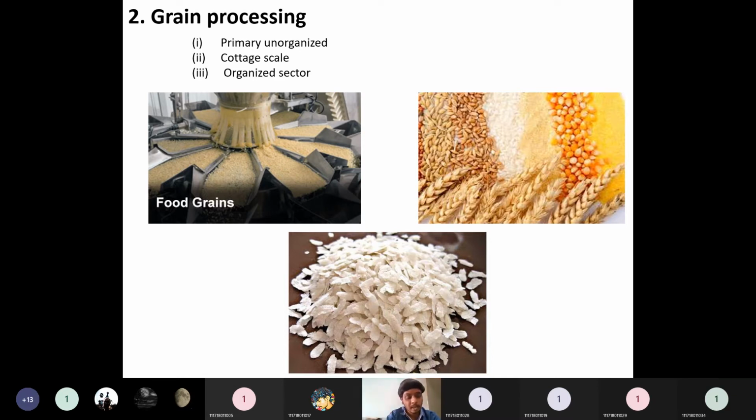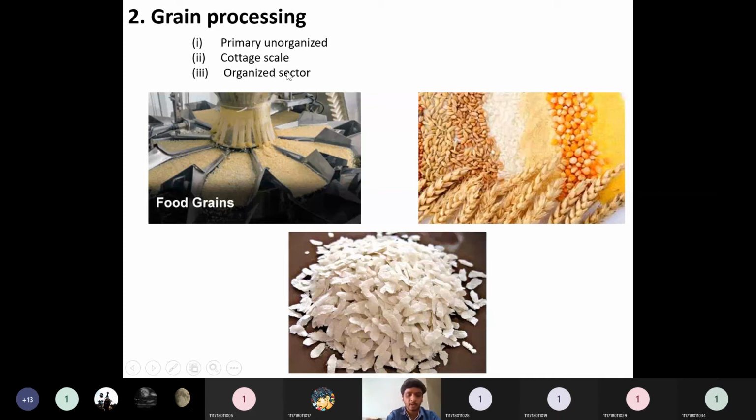Then in the cottage scale, if you see, the larger type of mills will be there. So these mills, like rice flakes manufacturing industries, will come under this cottage scale. Then big rice mills will be there, and those big rice mills will come under the organized sector.